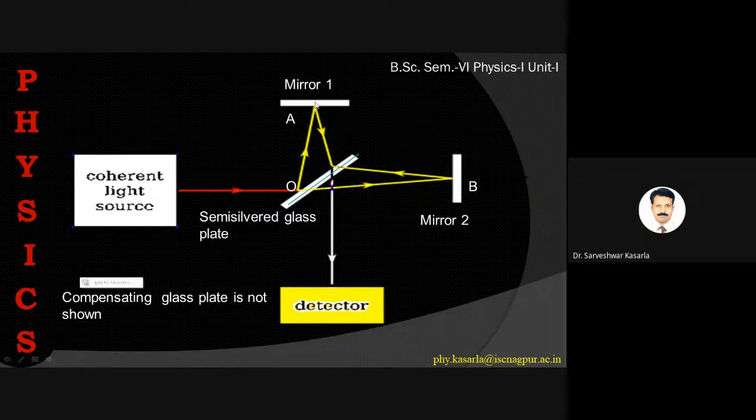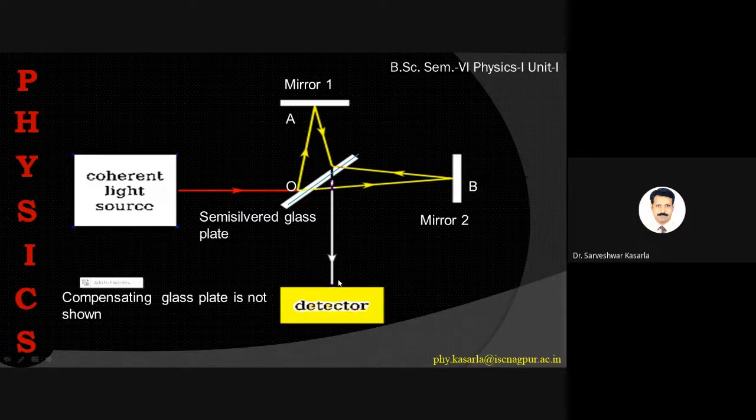Now after reflection from the mirror M1, and this is the reflection from mirror M2, both these rays, the reflected ray and the transmitted ray, interfere with each other, and we can observe the interference pattern through the telescope, that is a detector. So here circular fringes can be observed from the telescope.